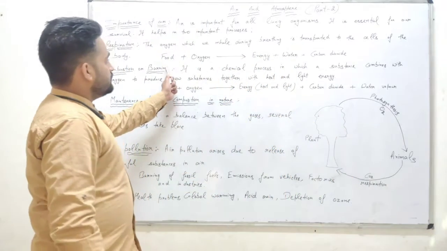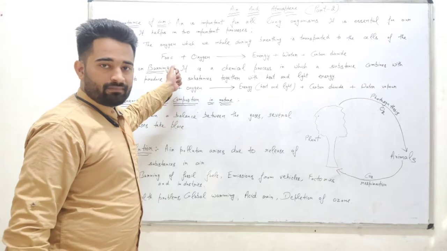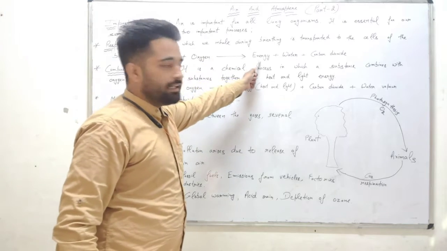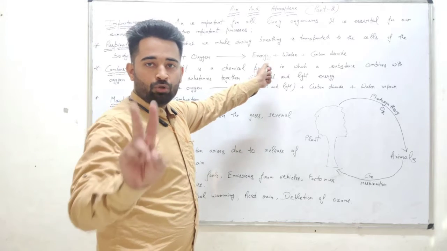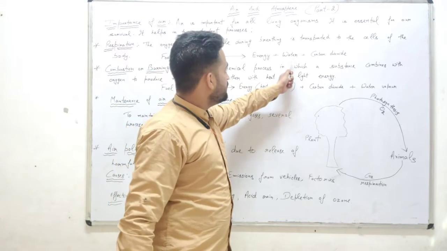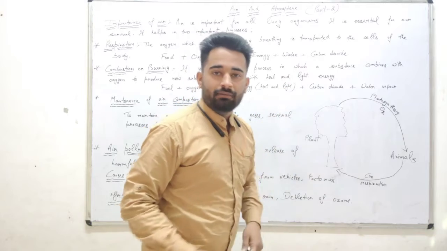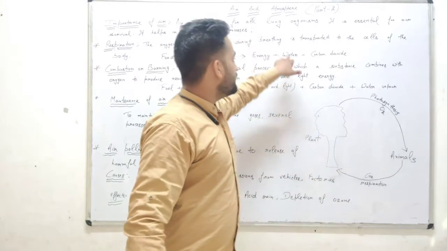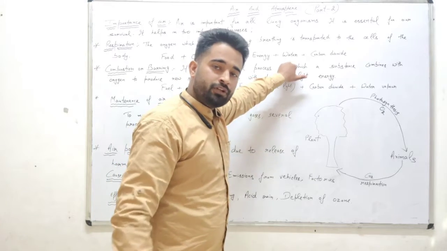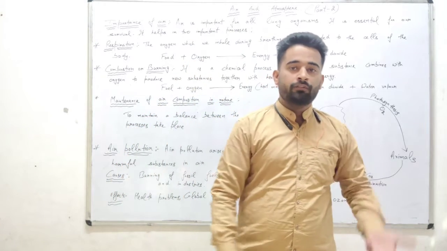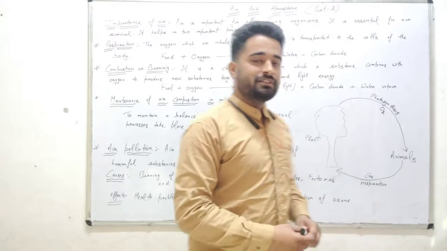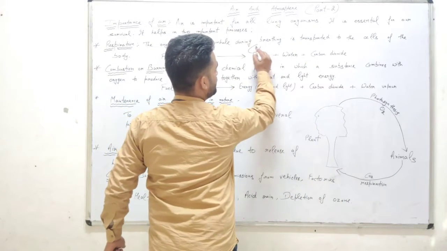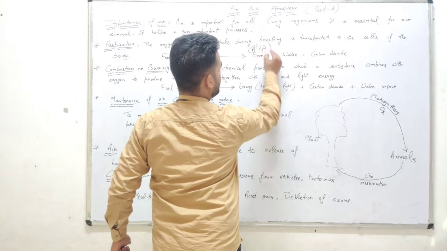The next thing is the reaction of respiration. Food is burned in the presence of oxygen, then what does it give? Energy. And two waste materials are produced here: one is water and one is carbon dioxide. Carbon dioxide is breathed out from the nose, and water comes out of our body in the form of urine or sweat. These two are waste materials and one is a useful thing, and this energy is stored in our body in the form of ATP.